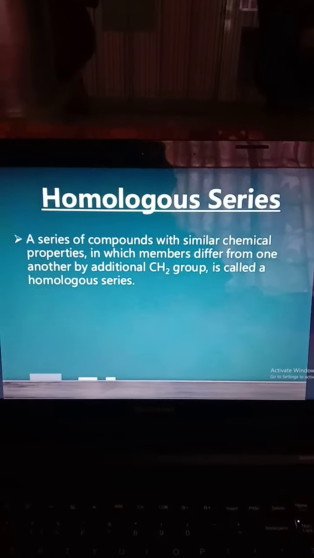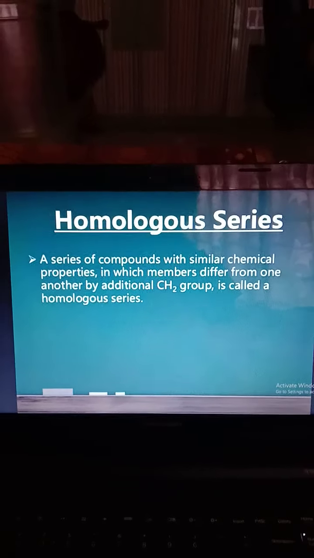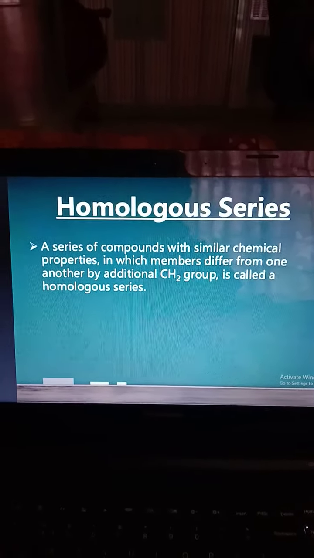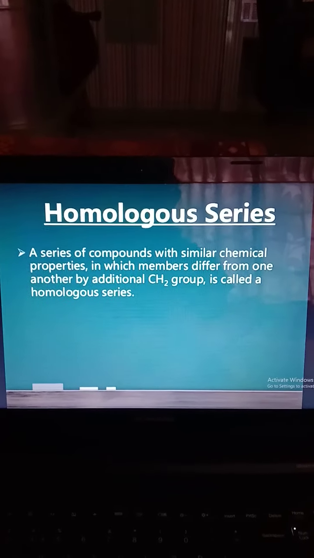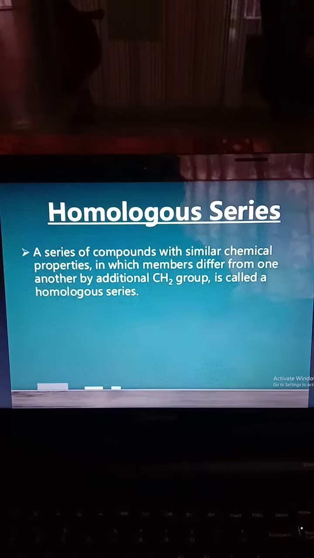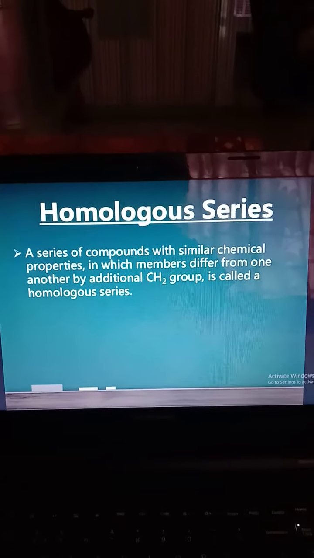For example, all alkanes, all alkenes, all alkynes, or all of one functional group. Only one type of functional group shows the homologous series. In that case, CH2 is the common group that shows the homologous series. They are similar to each other.